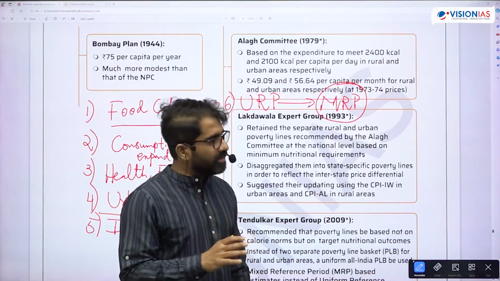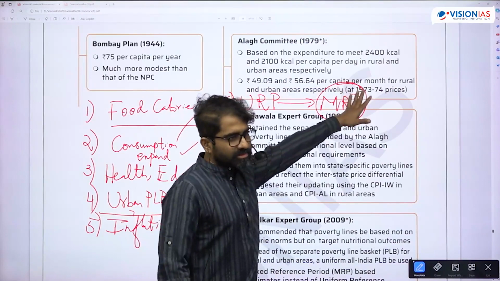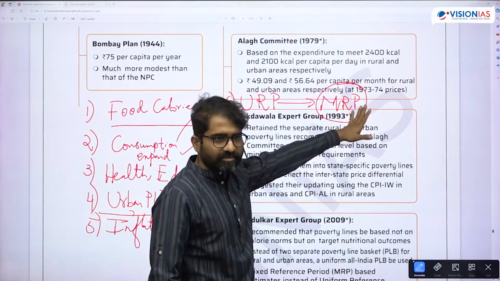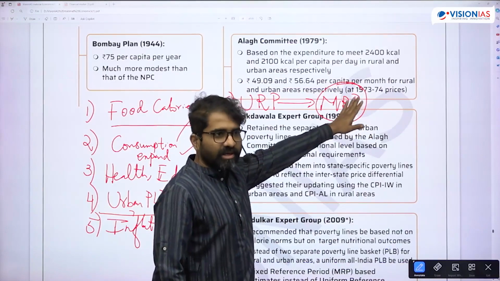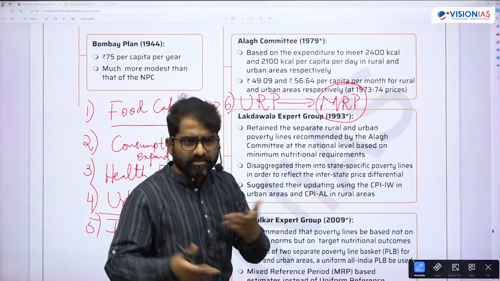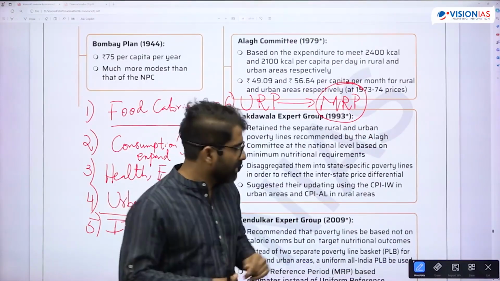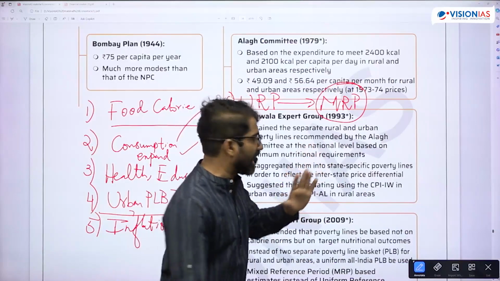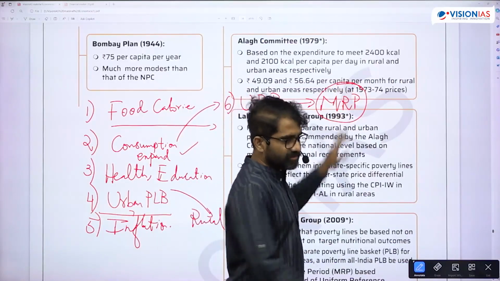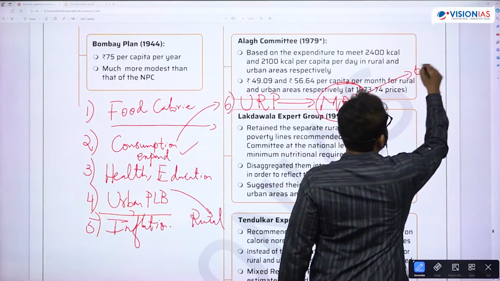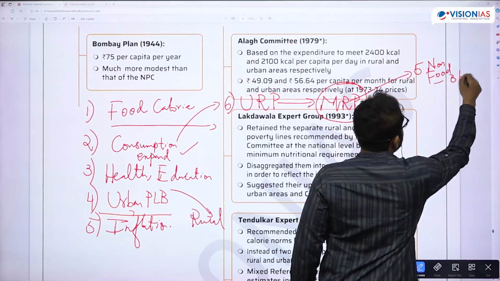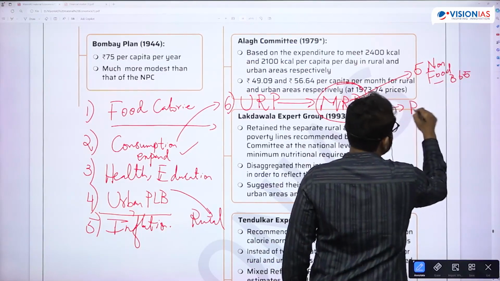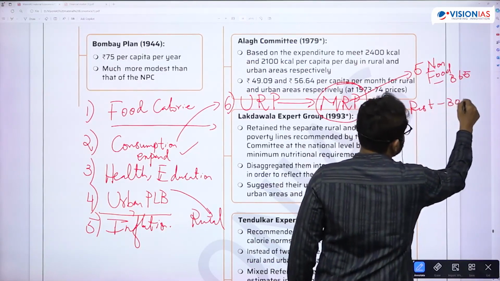Mixed recall period: 5 non-food items, footwear, clothing, education, institutional medical expenses, and consumer durables. All these 5 non-food items are calculated for a 365-day recall period, and the rest you will calculate for a 30-day period.